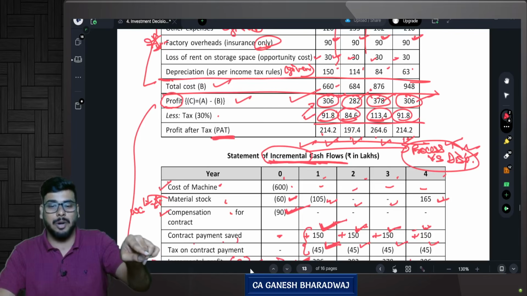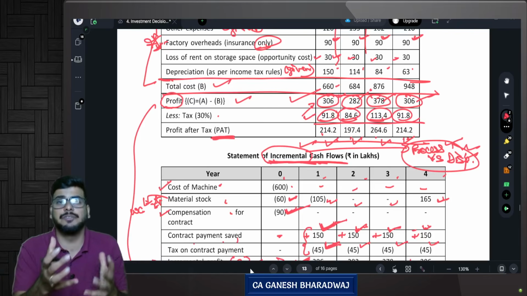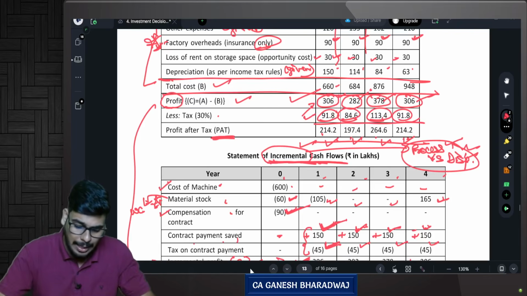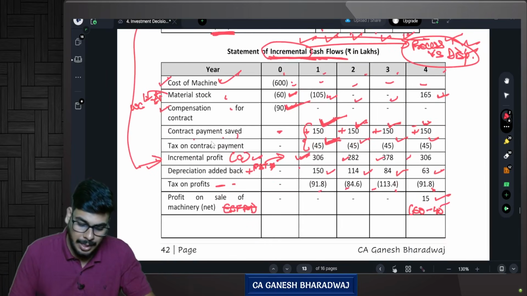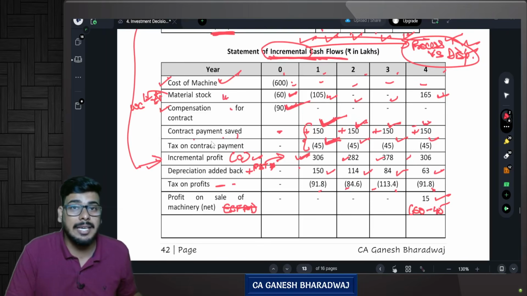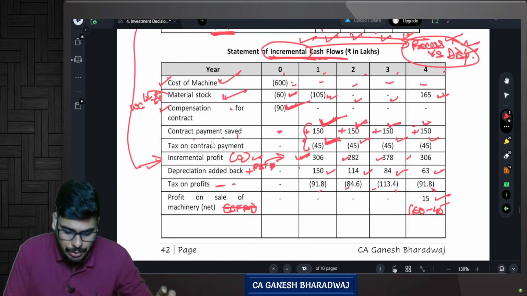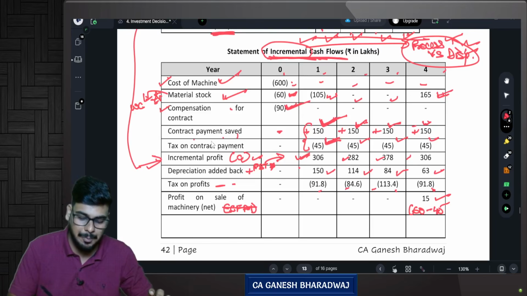Because I'm going for processing of this particular waste, I need to spend extra on my machine, which is an outflow. Then there are some working capital changes. I need to introduce some working capital amount, which gets released at the end of the period.